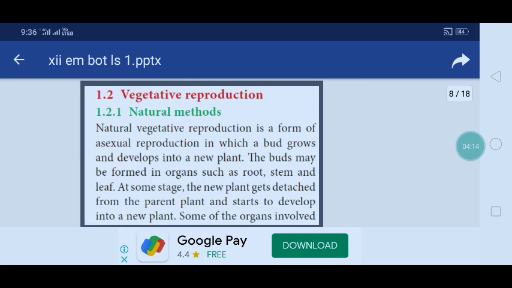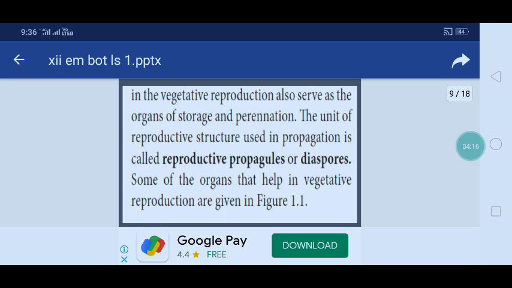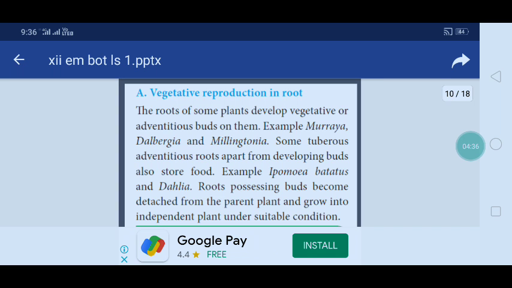Some of the organs involved in vegetative reproduction also serve as organs of storage, and perennation. The unit of reproductive structure used in propagation is called propagules or diaspores. Some of the organs that help in vegetative reproduction are in a figure. Okay, later we will see that figure.